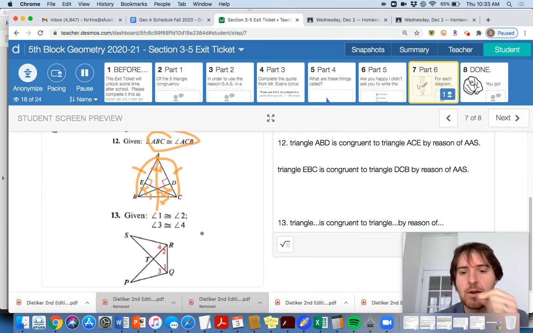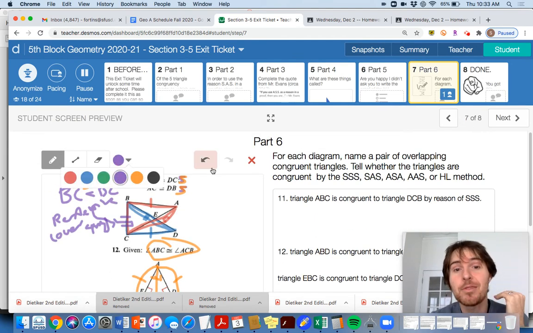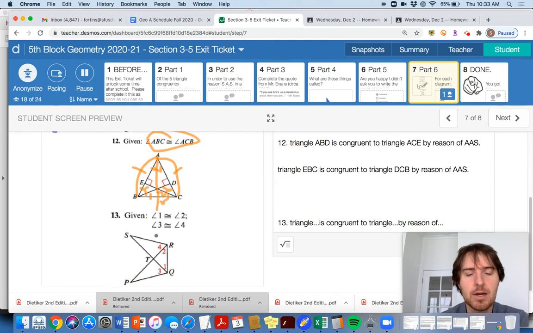All right, check this one out here. Number 13, given premise. Here's our given premises. What do you do when you have given premises? You mark up the diagram. You do it. You mark it up. That's going to make your life hopefully a little easier in what you're going to kind of observe here. First of all, I think by this point in the problem, you should be realizing you should be looking for things that overlap. Okay, what are overlapping things potentially here?